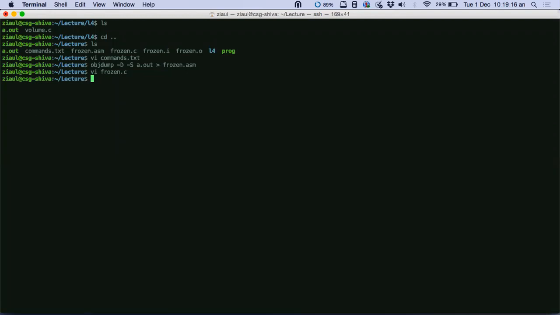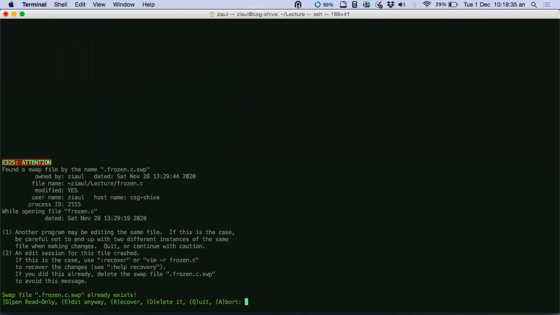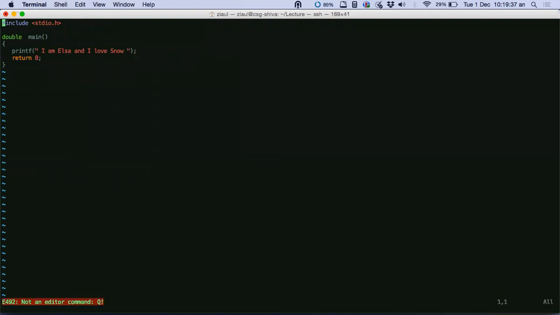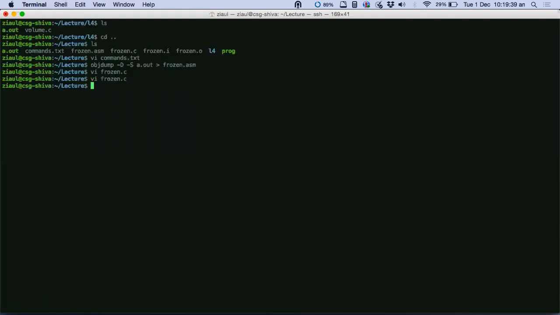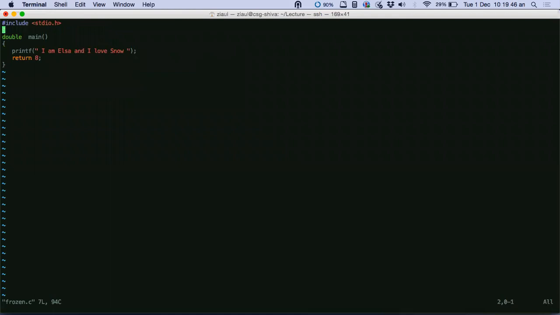So C also has evolved through standards. There was a standard called C. You could read about it. It's all text, and you could read about what criteria are fulfilled by a certain standard compared to some other standard. So I'll give you a very basic example. Let's say frozen.c, the same program which I took last time. Now I'll give you a basic feel of a standard. Let's say I put a comment here. This is the way you put comments.